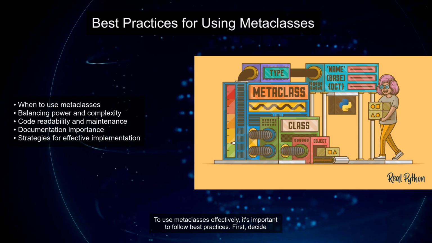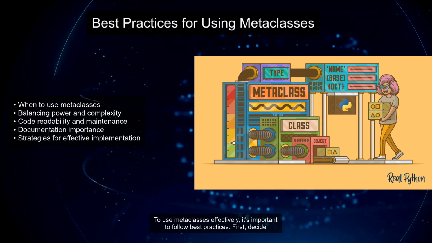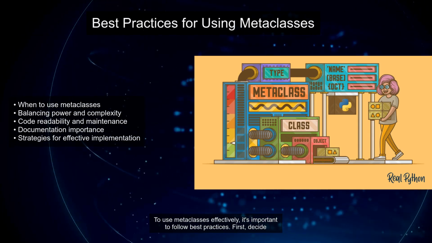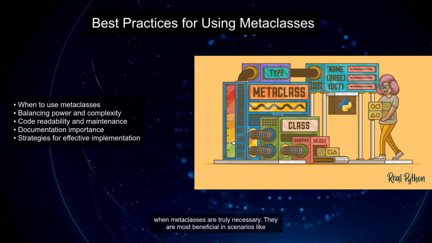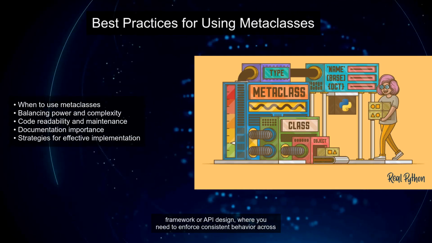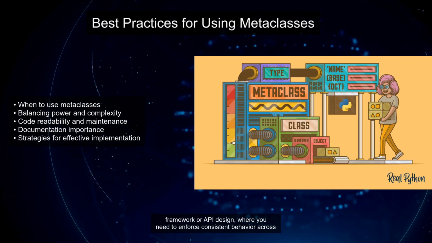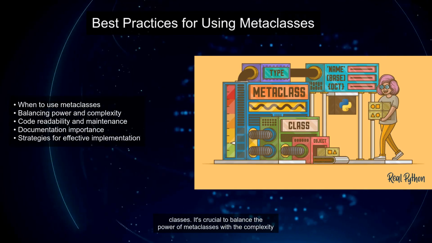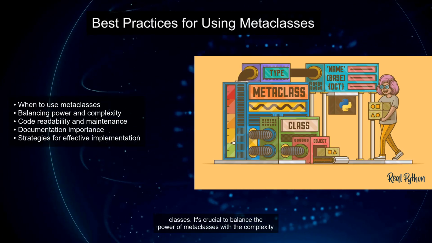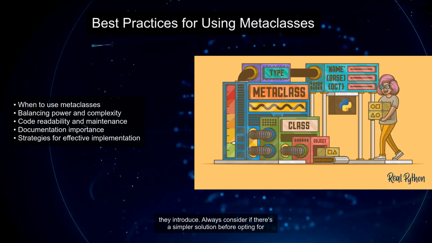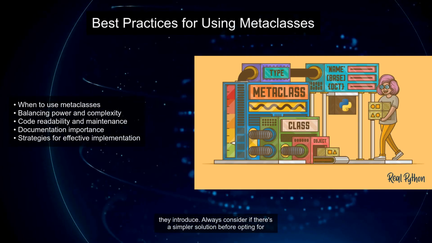To use metaclasses effectively, it's important to follow best practices. First, decide when metaclasses are truly necessary. They are most beneficial in scenarios like framework or API design, where you need to enforce consistent behavior across classes. It's crucial to balance the power of metaclasses with the complexity they introduce. Always consider if there's a simpler solution before opting for metaclasses.